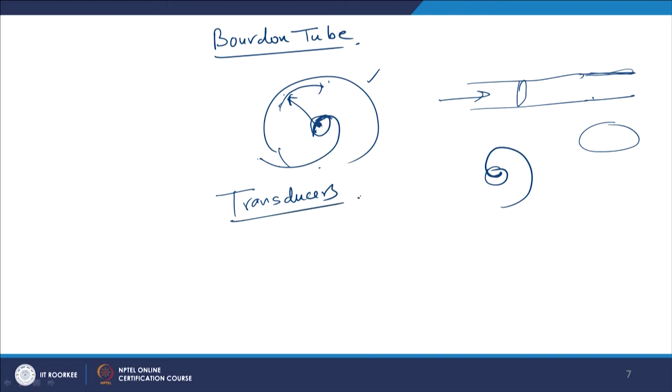Pressure transducers are electronic devices. It is an active type of transducer. Active type transducer means it requires external energy to activate. It has a diaphragm, and either a strain gauge or a piezoelectric crystal is fixed on the diaphragm.